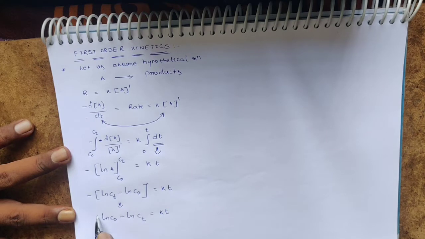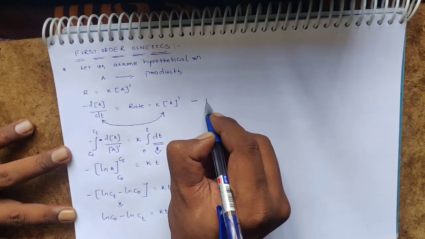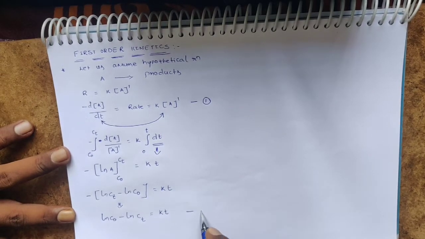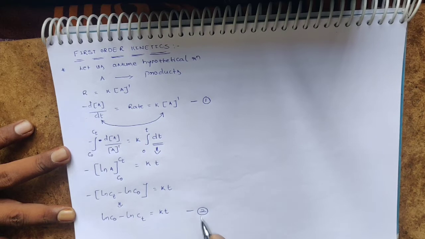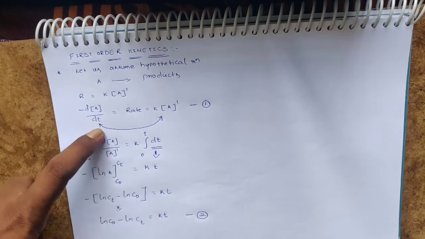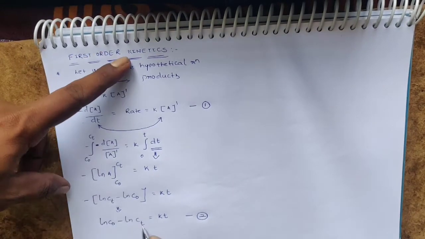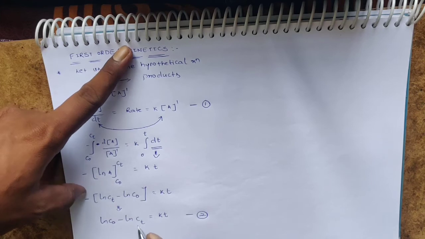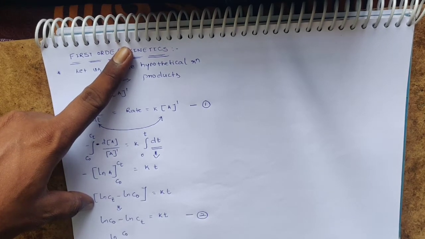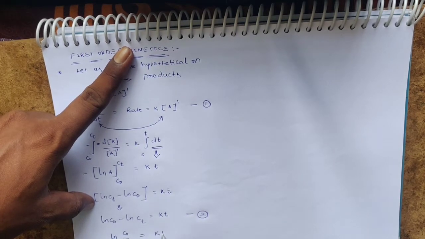Let us assume this one as the first equation, this one as the second equation. Rearrange this expression. Here ln a minus ln b is nothing but ln a by b. So according to that, we can write ln C0 by Ct is equal to kt.